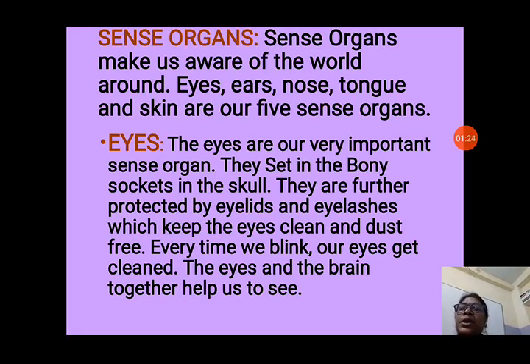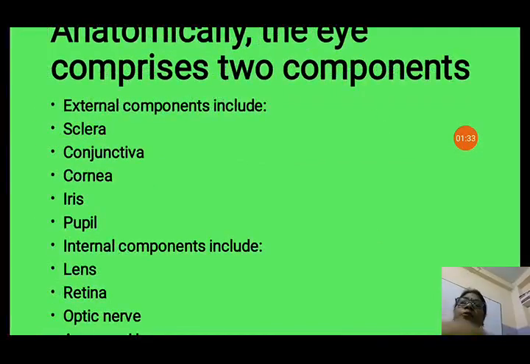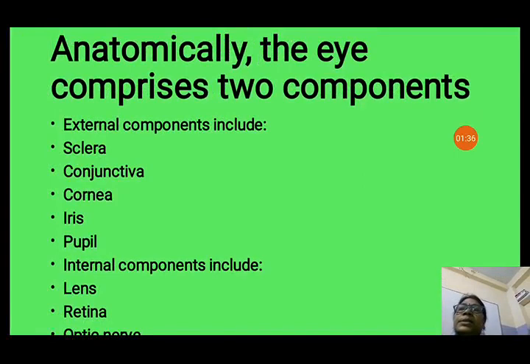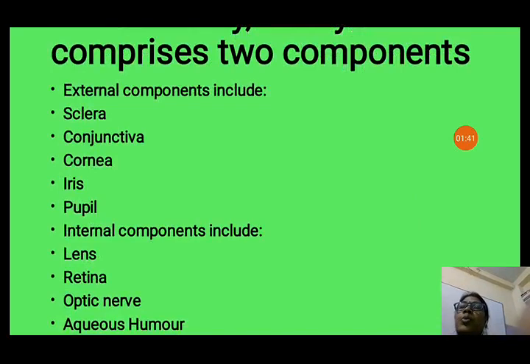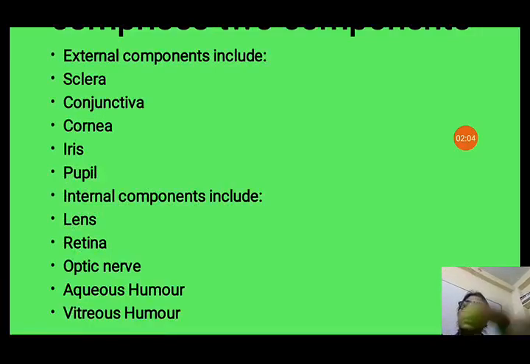The eyes and the brain together help us to see. Without sending the message to the brain, we cannot see. Our nerves are sending the messages from the eyes to the brain, then only we can see. Now, anatomically, the eye comprises two components: external component and internal component. We will discuss the external and internal components separately in this class. First we will discuss external components: sclera, conjunctiva, cornea, iris and pupil. And after that, internal components: lens, retina, optic nerve, aqueous humor and vitreous humor. So, let us discuss one by one.